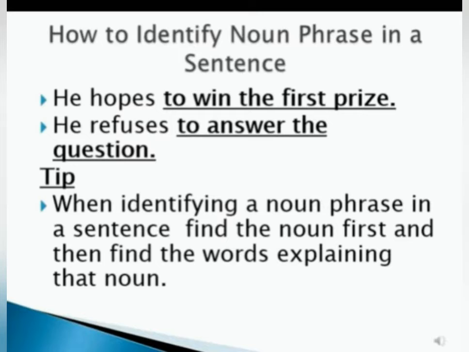While identifying a noun phrase in a sentence, we need to find out the noun. And then we need to find out the words that are explaining the noun. Noun को क्या describe कर रहे हैं, कौन से words describe कर रहे हैं, वो find करेंगे. तो वो सारे words और noun together they will form the noun phrase. Understood? Question क्या है? To answer. तो ये पूरा आ जाएगा noun phrase. To answer the question. Prize कैसा है? To win the first. तो वो पूरा आ जाएगा noun phrase.